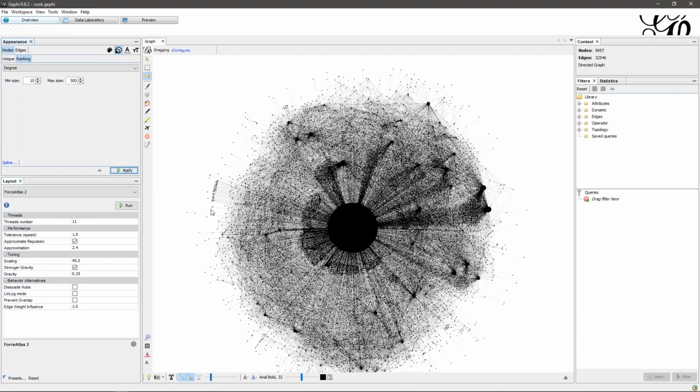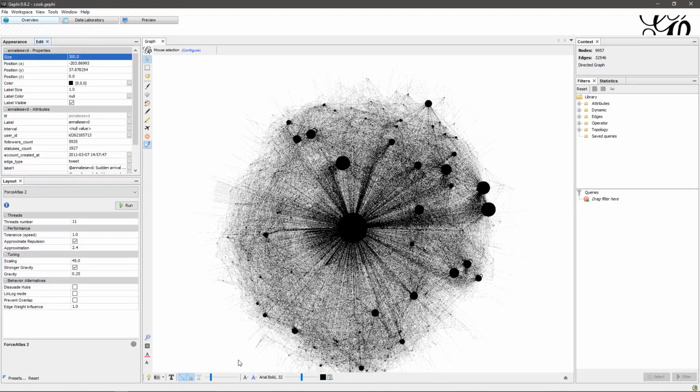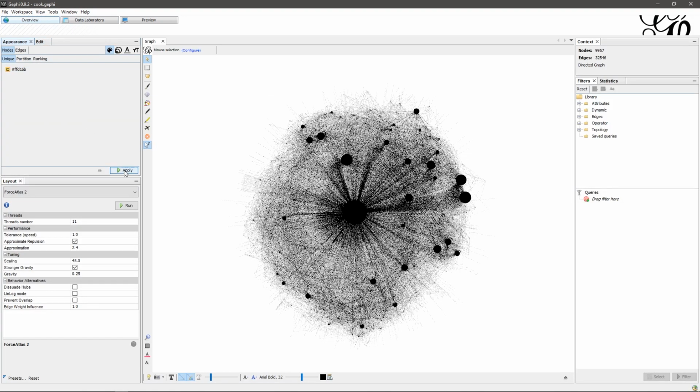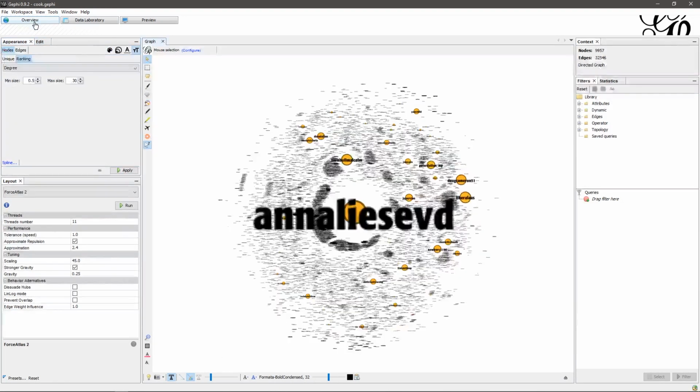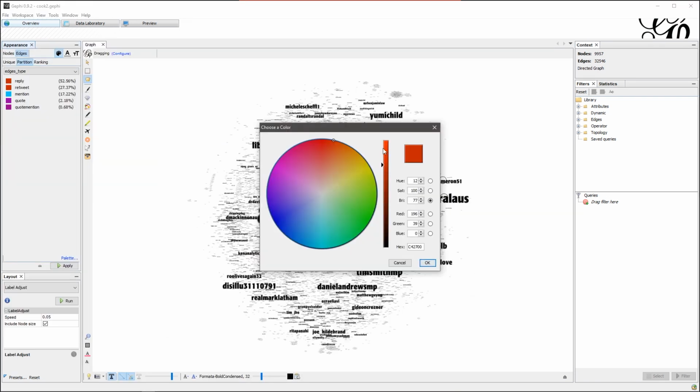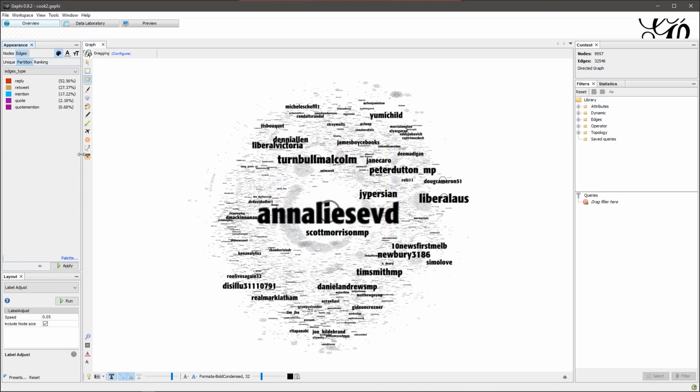Tweaks to the initial layout bring the map into relief. I resize nodes to make prominent nodes visible. I introduce node labels and resize those. I use the same colors on every map at this point. Yellow for shares or retweets, red for replies, blue for mentions, and purple for a share with a comment.